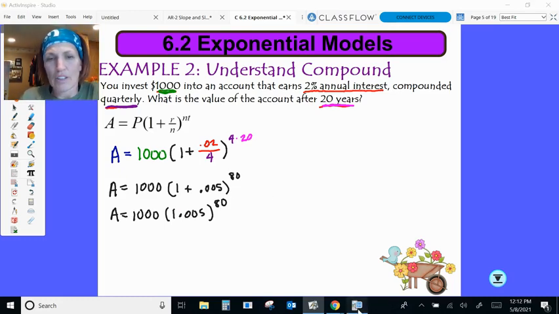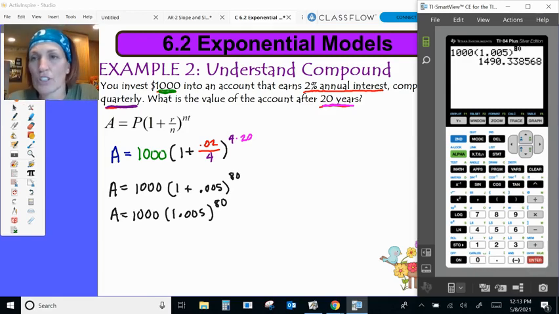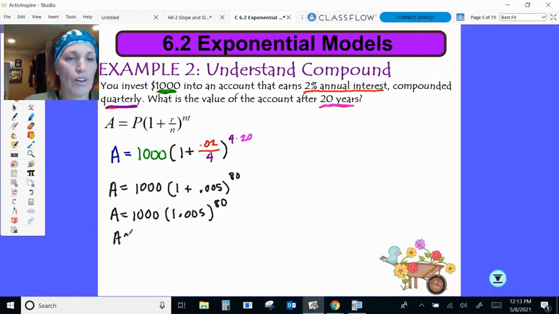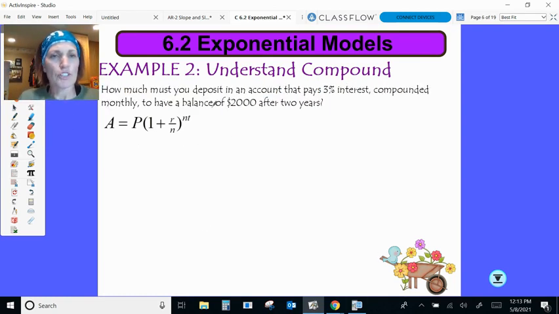So I'll go ahead and put this in the calculator now so you can see what this looks like. So I have $1,000 times our 1.005. We're going to raise that to 80. That's 80 total compounds over 20 years. So the amount is going to be about 1490.34. That's how much is going to be in the account after those 20 years. So you're going to earn about $490 over 20 years. Not a whole lot of money, 2% interest, but a little bit, right? Free money.